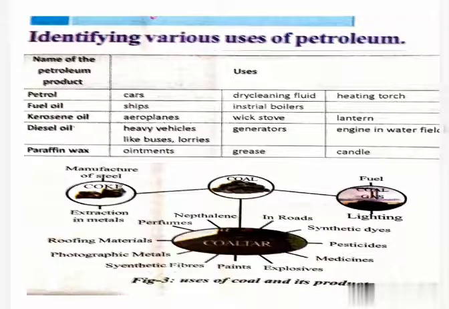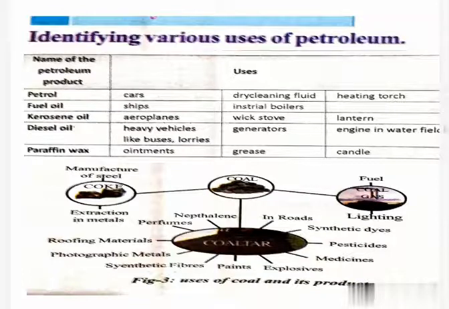What is the use of coal tar? Coal tar is a black colored thick liquid with an unpleasant smell. It is a mixture of about 200 substances.